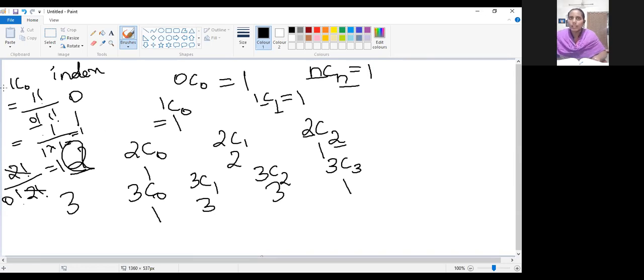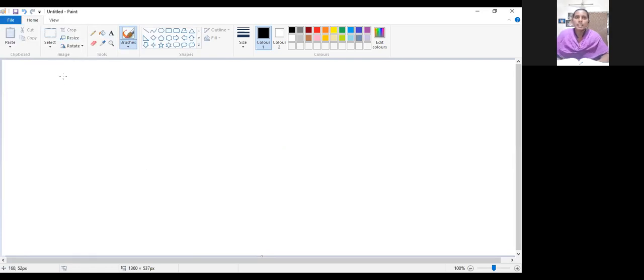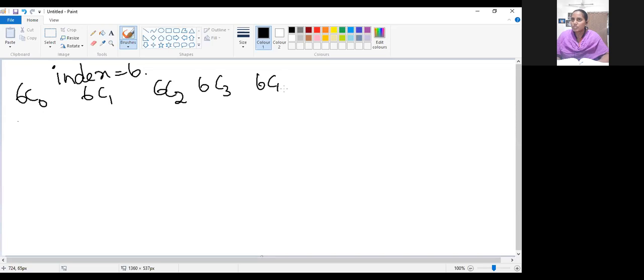If index value 6 is given, can you directly write that 6th row value alone? Out of 6 objects, if you are selecting nothing, if you are selecting 1, 2 objects, 3 objects, 4, 5, and again all 6 objects if you are choosing. Is the Pascal triangle method used here?